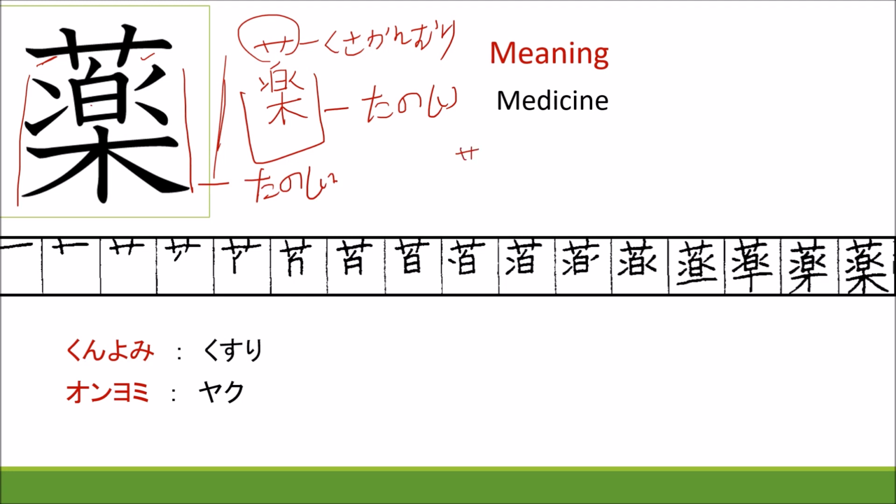Ichi, ni, san, shi, go, roku, shichi, hachi, kyu, ju, juichi, juni, jusan, juyon, jugo, juroku. Yeah, the strokes are juroku, kakusu 16. Tanoshi means enjoyable, enjoy. So kusakanmuri plus tanoshi became medicine, kusuri. Kunyomi kusuri and onyomi yaku.